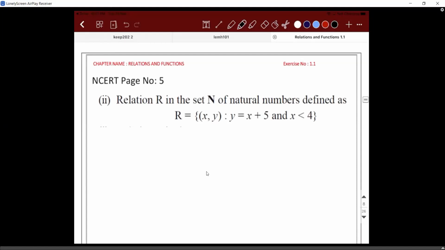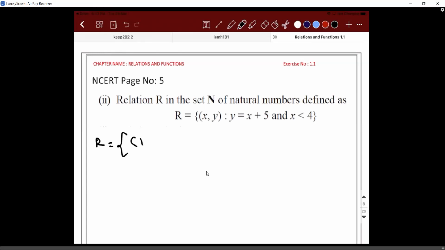So you tell me, relation R in the set of natural numbers defined as R is equal to (x, y). The relation is expected to have the ordered pair elements from the natural number set. So natural number starts with 1.